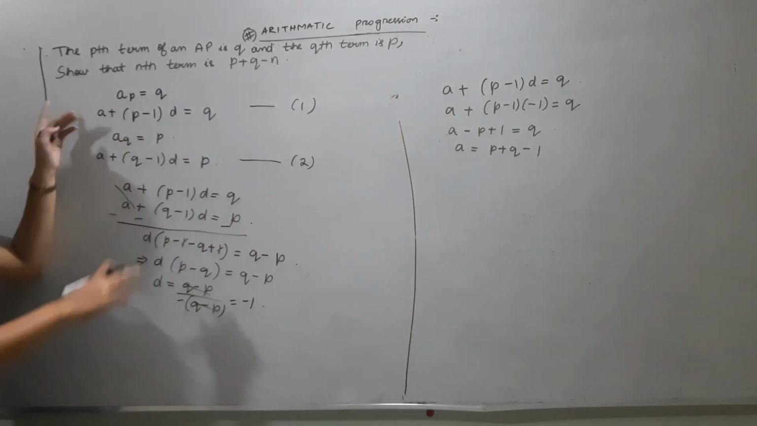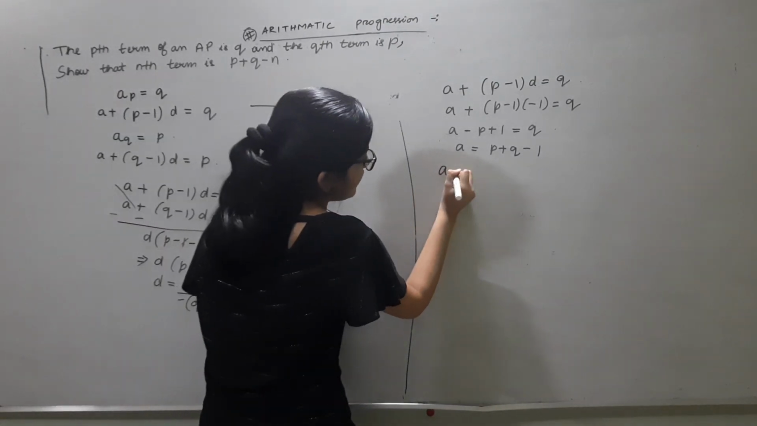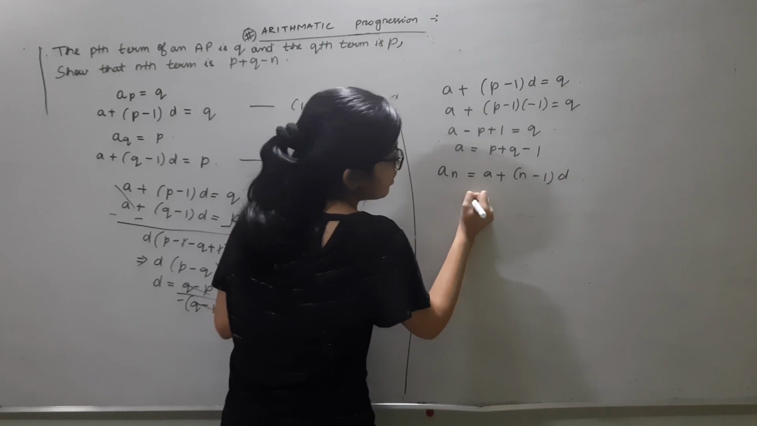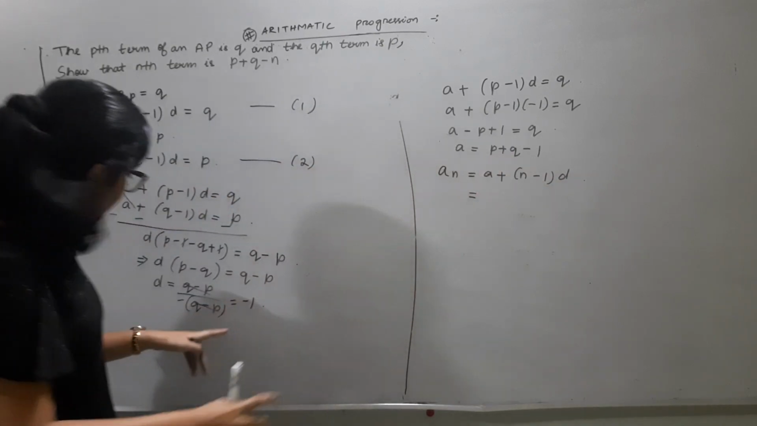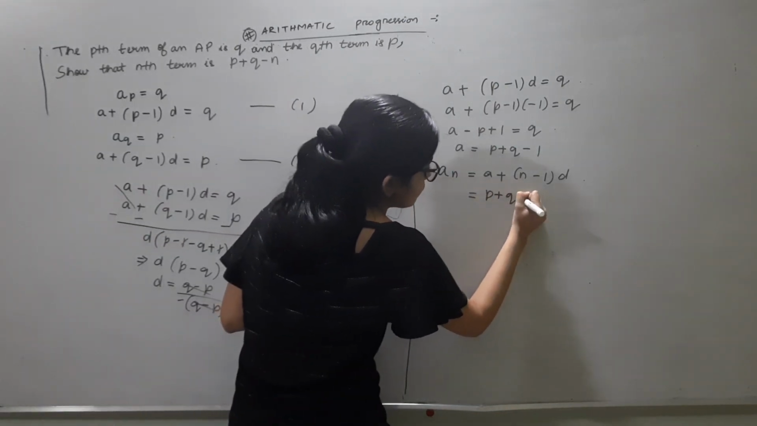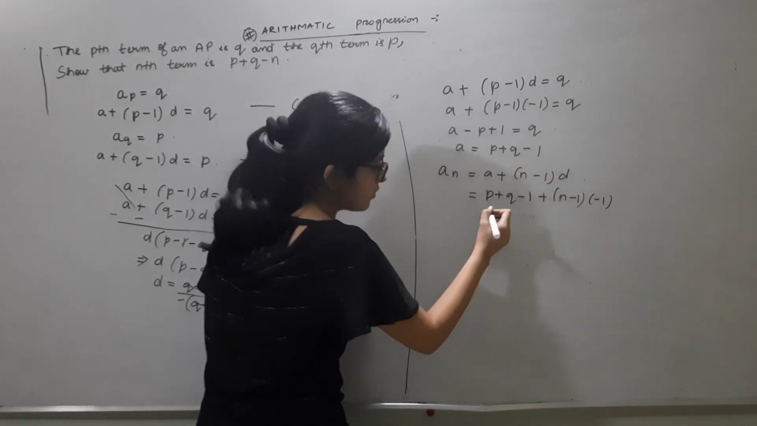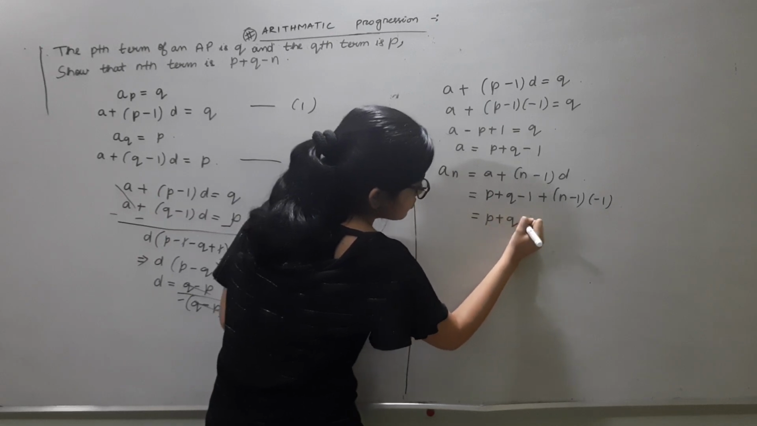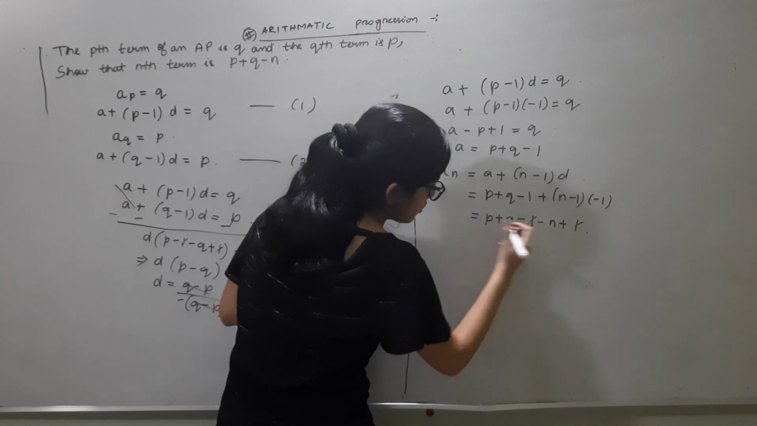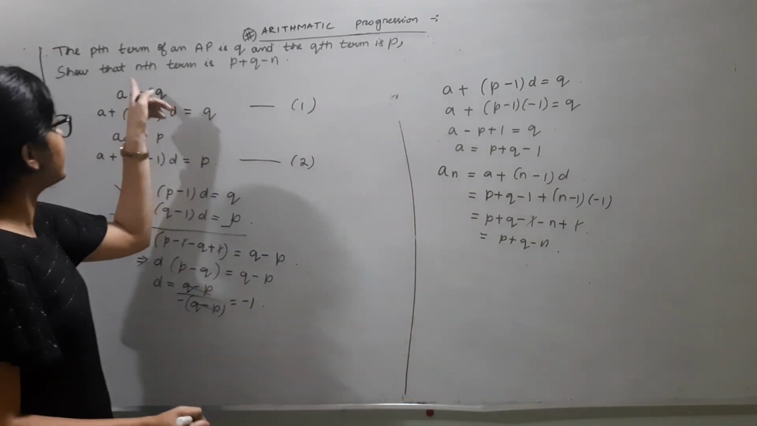Now we need to show that the nth term is p plus q minus n. So write now the formula for the nth term. an is equal to a plus (n minus 1)d. The value of a you have obtained and the value of d also you have obtained. So put the values there. So the nth term you got as p plus q minus n. We had to prove that only, that the nth term is p plus q minus n.